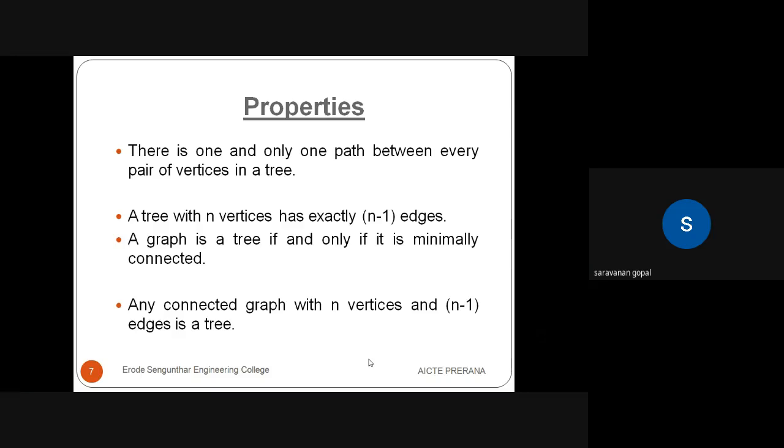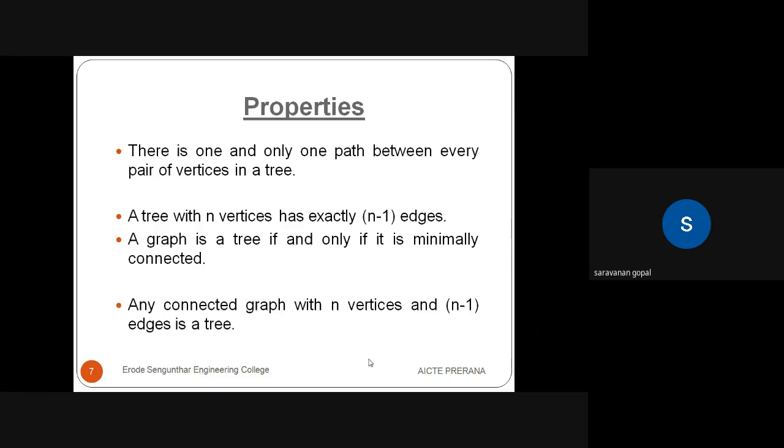This is another property of trees: any connected graph with n vertices and n minus 1 edges is also a tree. That is also another property of tree. Here we are mentioning so many properties, four properties about trees.